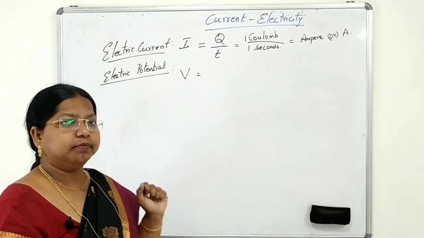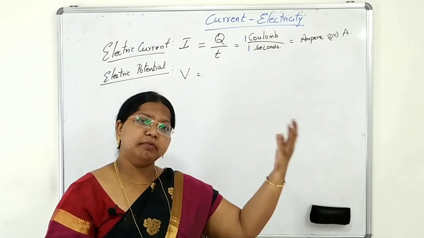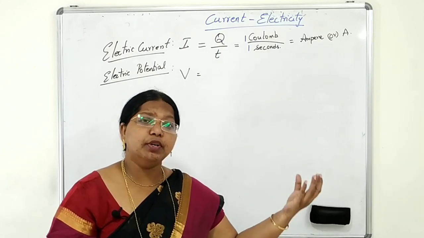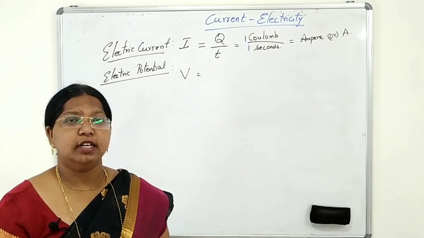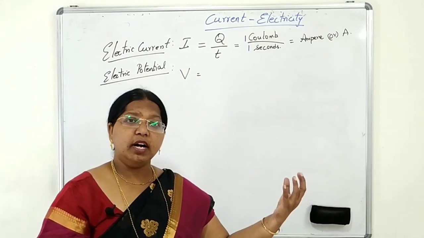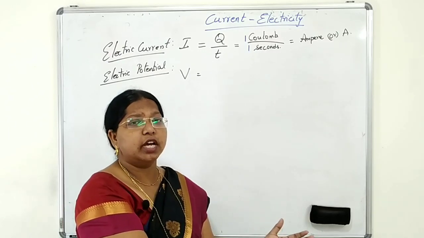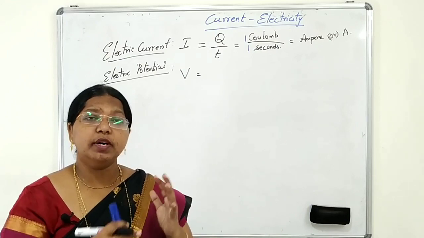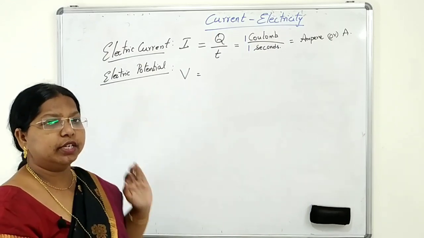Electric potential: we are bringing a unit positive charge from infinity. No one can go there and check the value, right? So we are bringing a unit positive charge from infinity to a given point in an electric field, and the amount of work done in bringing this positive charge is called electric potential.